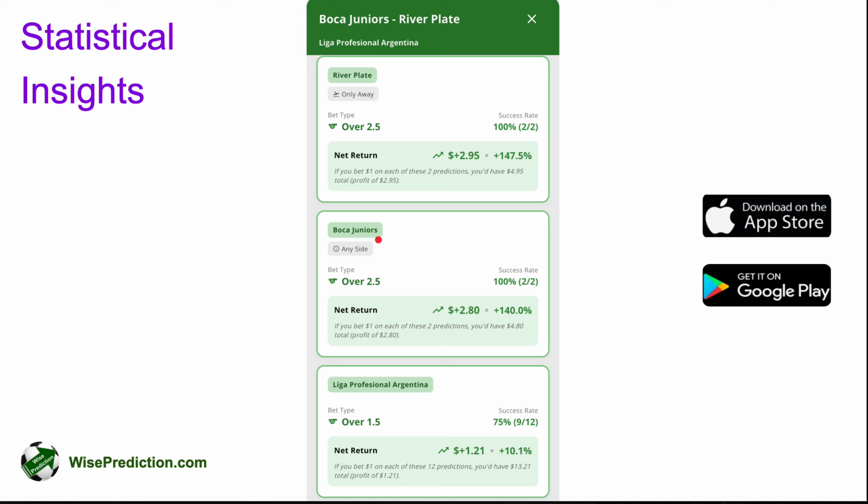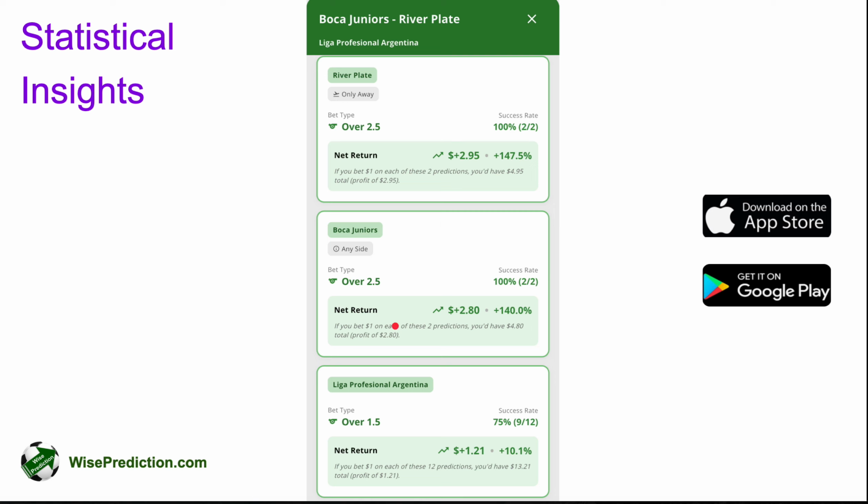For Boca Juniors, in this case, it doesn't matter if Boca Juniors is the away team or the home team. It says any side. We had two such predictions where the prediction itself was over 2.5 for the total goals, and 100% accuracy again. And for the safer option, if the prediction is over 1.5, we had 12 such predictions from the Argentinian league here, and 9 of them were correct with 75% accuracy, and we had a return of plus 10.1%.